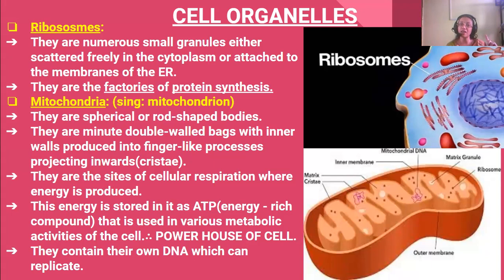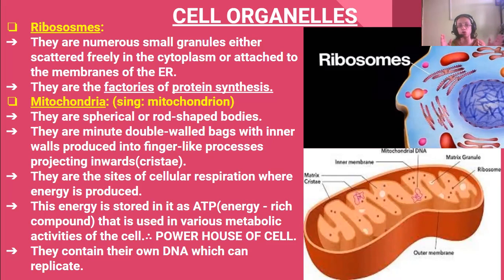Okay. First, I discussed the endoplasmic reticulum, which has some ribosomes on it, which produces the rough endoplasmic reticulum. It gives the appearance of a rough endoplasmic reticulum. Now, what are ribosomes? These ribosomes are small, numerous granules which are either scattered freely in the cytoplasm or attached to the membranes of the endoplasmic reticulum.